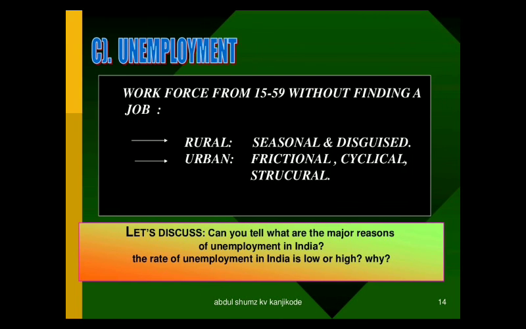And the next final thing is unemployment. Now you can see a workforce from 15 to 59 without finding a job is said to be unemployment. And in rural areas we could see two types of unemployment, that is seasonal and disguised.